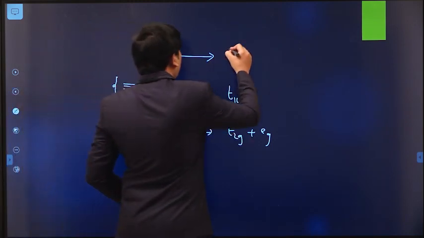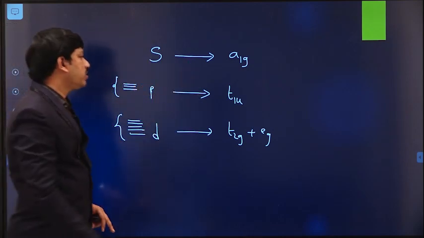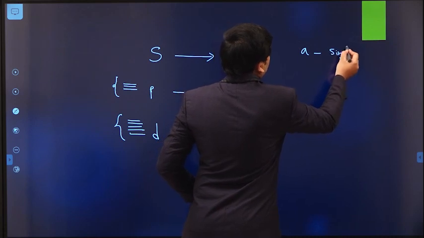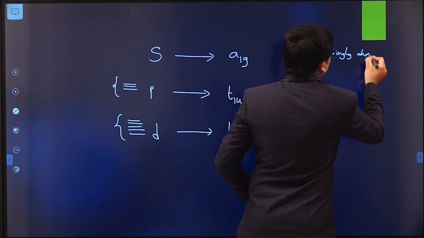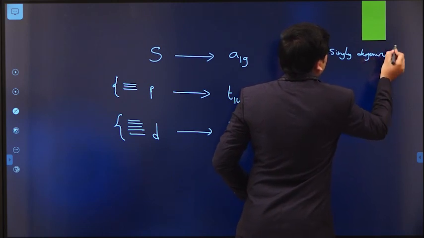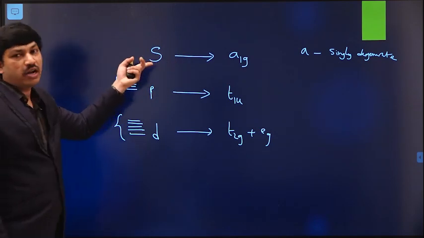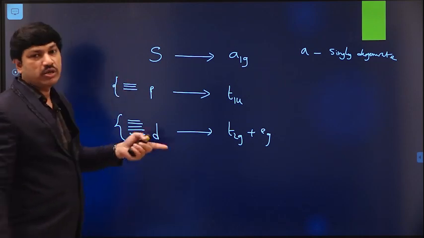So why is it A1G? According to symmetry group theory, A indicates singly degenerate. That means there is only one level. There are no degenerate orbitals. S orbital always means there is only one orbital, either 1s or 2s or 3s, like that.